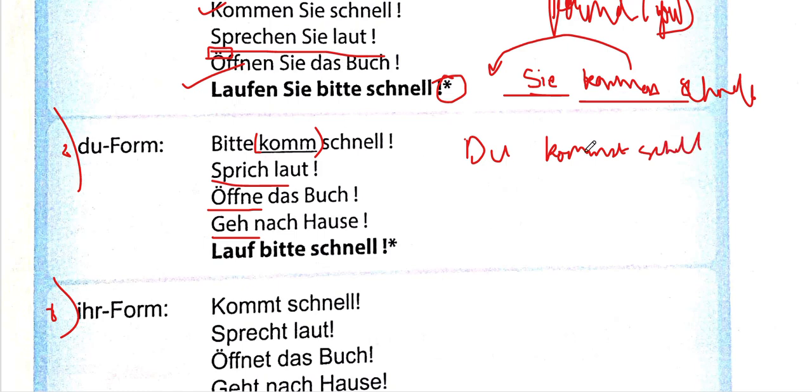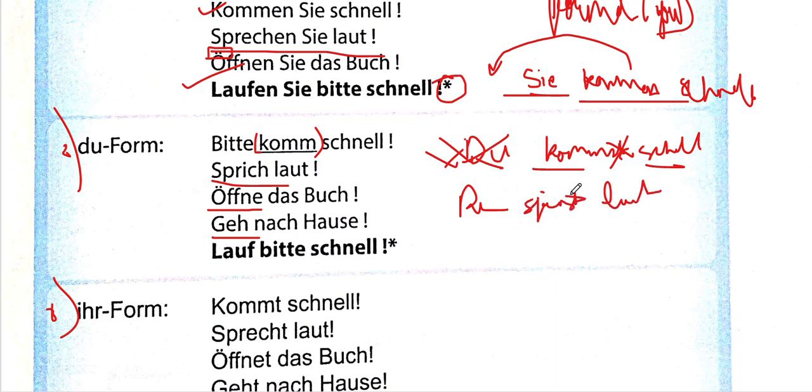First of all, I will remove the st and I will eliminate the du. So du is also getting eliminated, st is also getting eliminated, so I'm getting komm schnell. Then I have sprich laut, which would be du sprichst laut. What I will do, I will eliminate the st, I will eliminate the du, I will get sprich laut. The rest I'll be continuing in the next part, so go ahead and watch that.